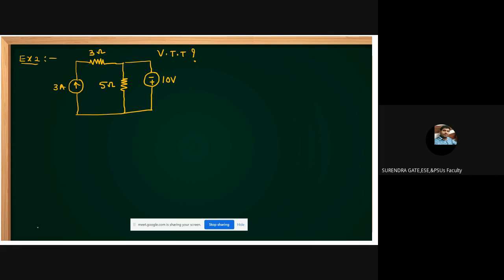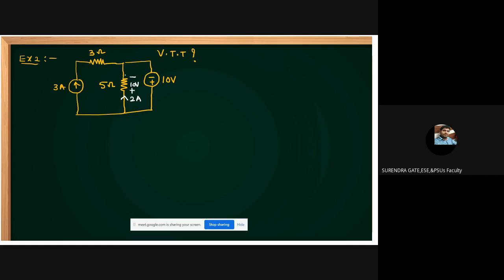Yes, friends. How to proceed with this one? Please do this one, all of you. Minus plus is given, you take minus plus as it is, 10 volts. Okay, sir. What is the current in this branch, students? 10 by 5, 2 amperes. But you see the direction of the 2 amperes. Always with respect to a resistor, current enters at the positive terminal. Current directions are important here. Please concentrate. This minus plus 10 is given. Exactly I have taken minus plus 10. But the current here, positive, negative, I have not given this one. This is already given in the circuit. Minus plus, according to that I have taken.